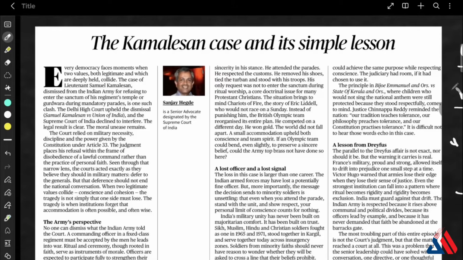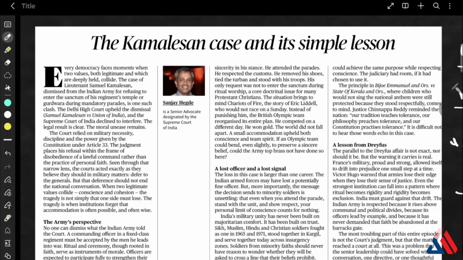Now the ethical lesson that should be taken from this article is that accommodation is possible without harming institutional goals, and that is the crux of this article. And why are they talking about this institutional sensitivity? Because military unity is built on trust and inclusiveness and not majoritarian practices alone. So the leadership should resolve such issues internally and not let them escalate to the Supreme Court.